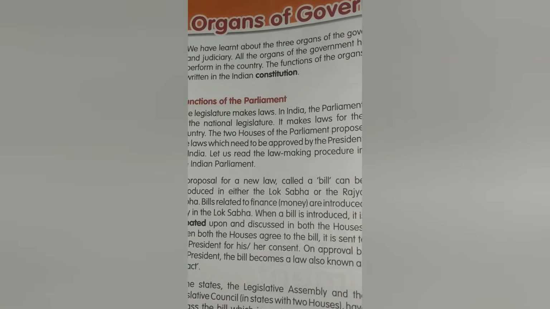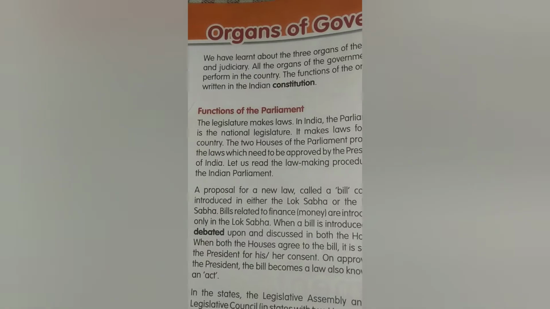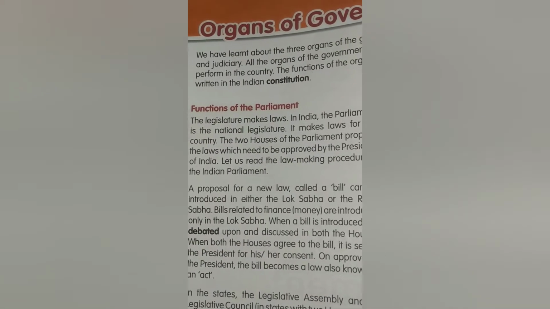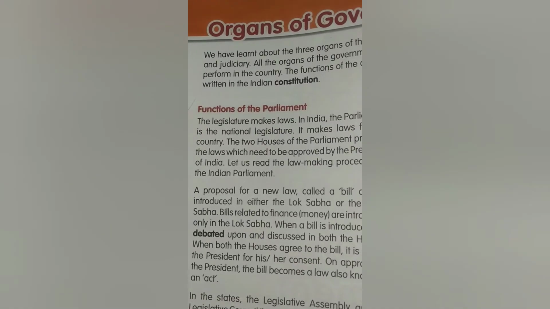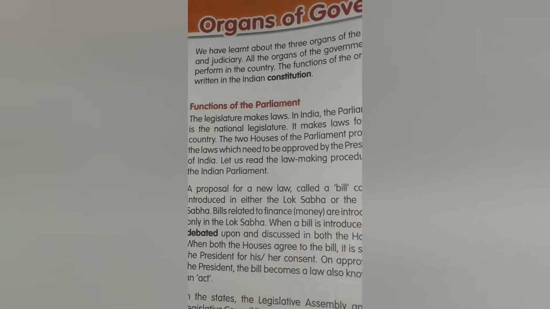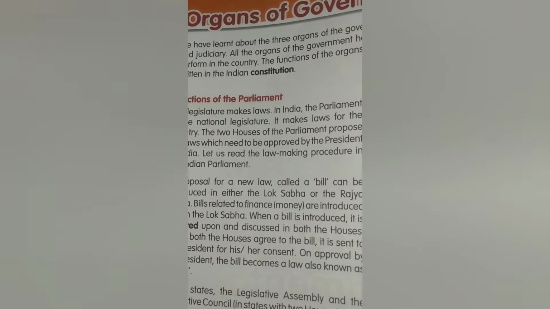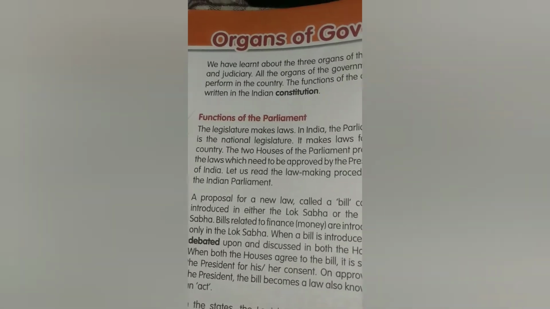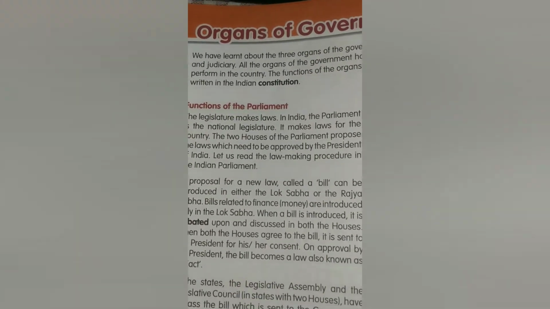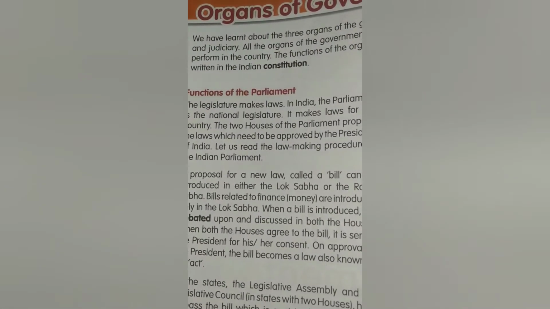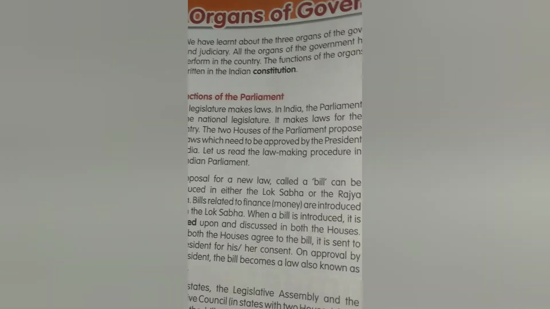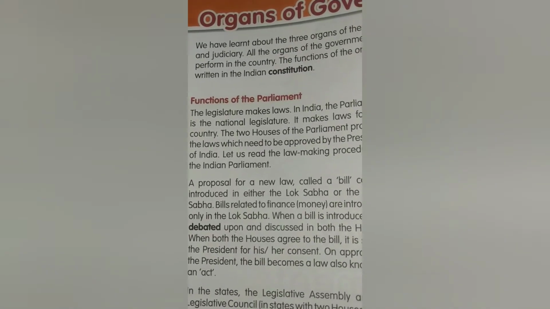It makes laws for the country. The two houses of Parliament propose the laws, which need to be approved by the President. Just now I explained to you, same thing. President of India. Let us read the law making procedure in the Indian Parliament.